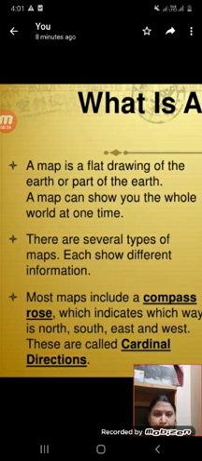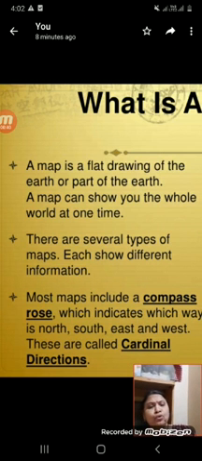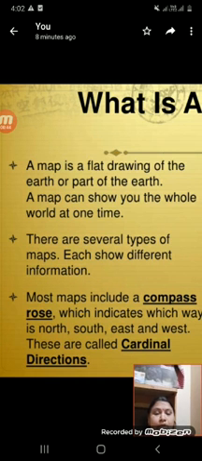Each map shows different information. So, to understand the different types of map, you have to learn the symbols, conventional symbols, and a map language. There are different types of map, and each type of map gives a different type of information.